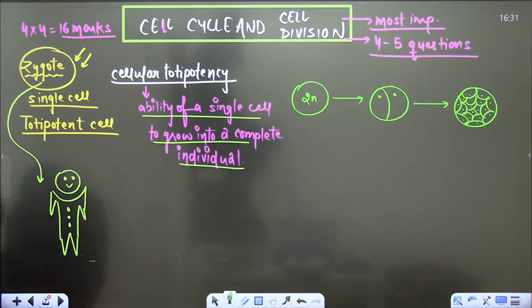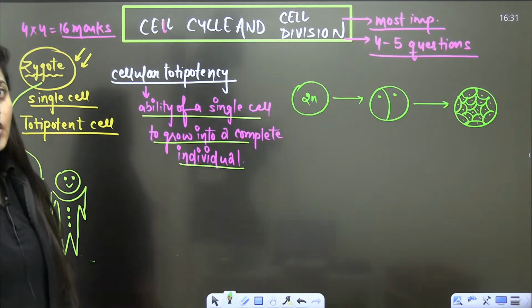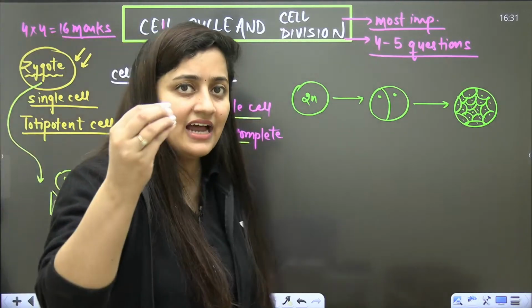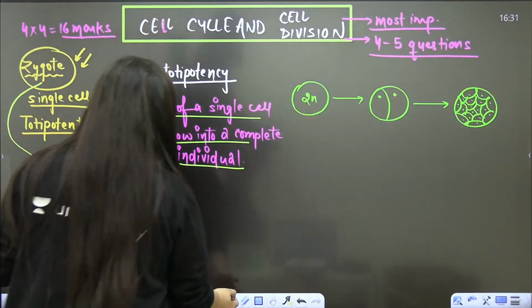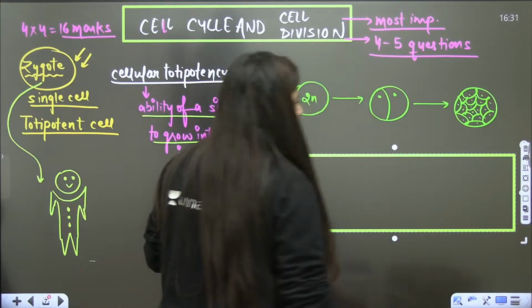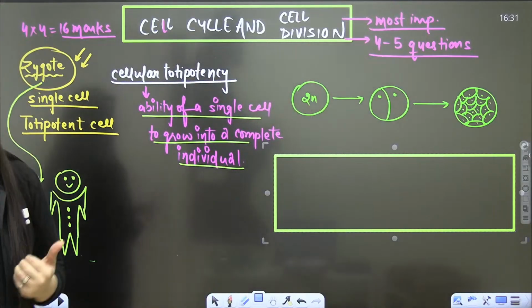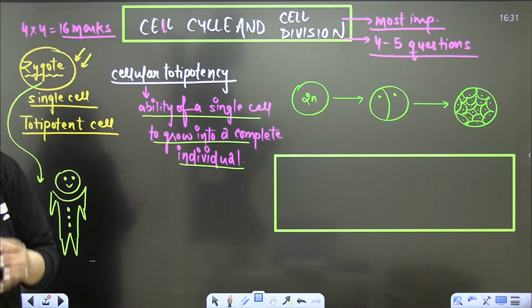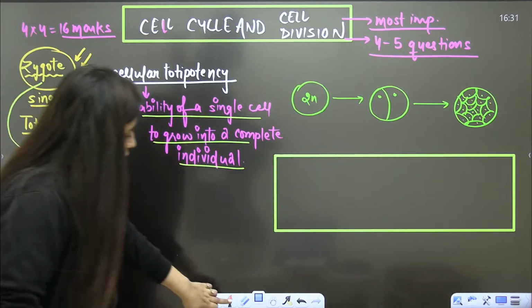So you know that growth and reproduction are the characteristics of cells, rather of all living organisms, if you remember. I'm including the NCERT here because it is something important. NCERT is the most important thing. We cannot ignore NCERT. So NCERT says that growth and reproduction are the characteristics of cell.